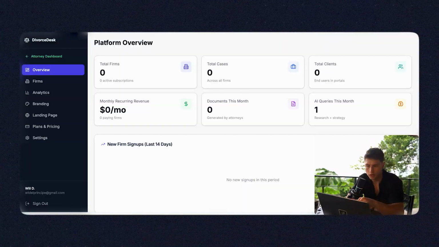I'm going to share my screen. I'm going to walk you through exactly how this app operates and how you can go ahead and sell it for yourself. All right. So when you go inside the community and you download this template inside of Base44, you're going to have this account.